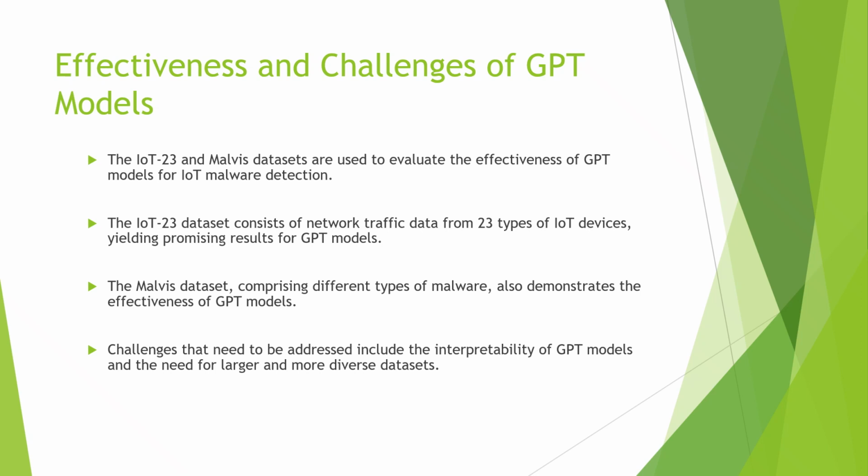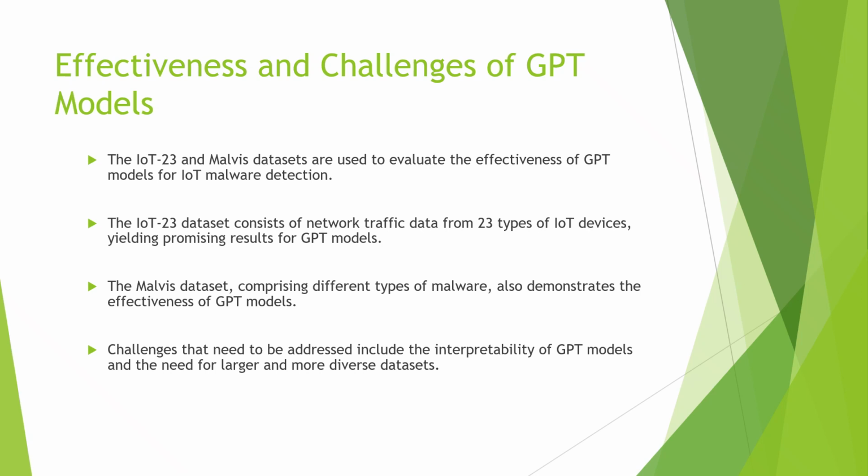The Mavis dataset was another dataset. This Mavis dataset contained network traffic data from 10 different types of malware. It is also used to evaluate the GPT model for malware detection. So, the GPT model performance, let's talk about it for a minute.